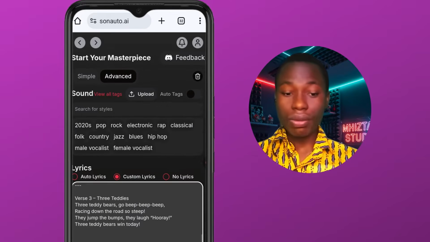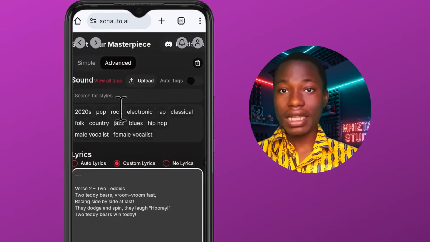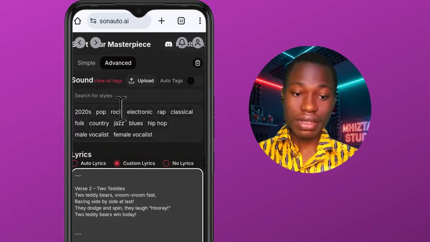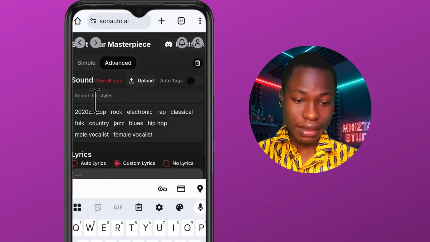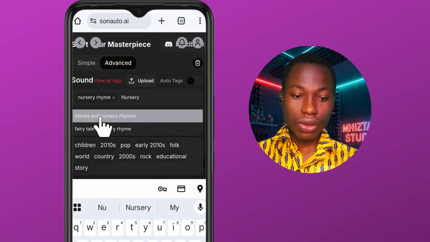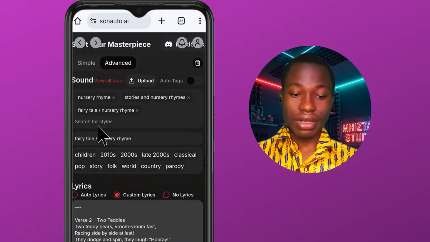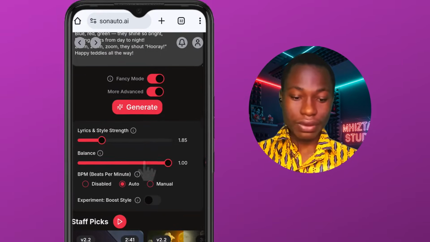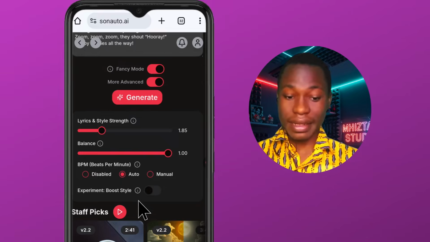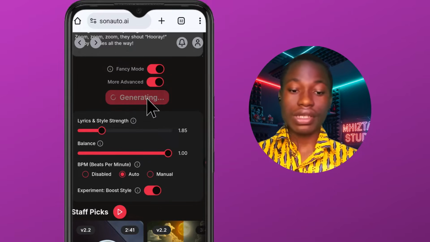Now we're almost done with this, but all we have to do is instruct this AI how we want it to sound, because if you don't, it's going to sound like a normal music. So I would go with something like this: nursery rhyme, story and nursery rhyme, and then the last one will be fairy tale and nursery rhyme. Then I'll move down, turn on fancy mode, turn on advanced mode. So make sure that your settings are like this, and then turn on this last one, boost style, okay, and then you hit generate.